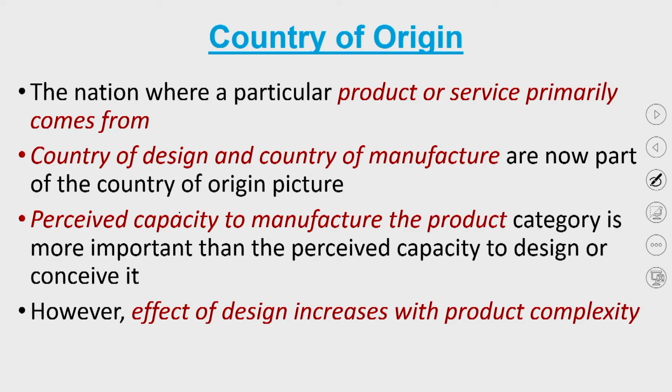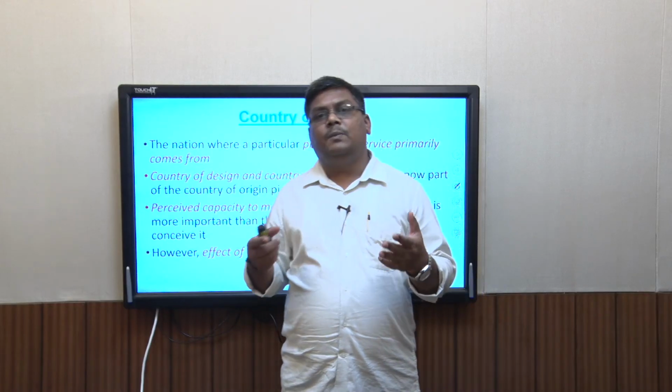Now, at times a product is appreciated because it is coming from a different country, and so the nation from where a particular product or service primarily comes is used as an evaluative criterion. For example, autos or cars coming out of Germany are very good because German engineering is good. Or carpets coming out of Mexico or somewhere in Argentina are very good because they are popular for that.